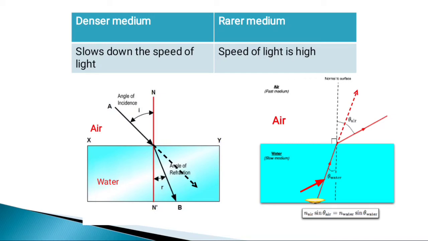That means the incident ray falls on the surface coming from water and travels into air, just opposite of the previous example. See, after refraction it bends away from the normal like this. So this is our refracted ray. Why is it bent away from the normal? Because as the incident ray crosses water and travels into air, its speed increases, and that is why it moves away from the normal.